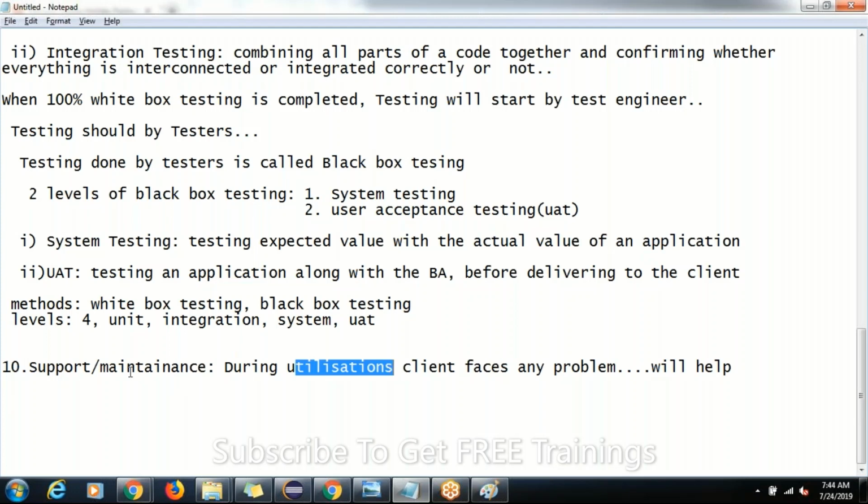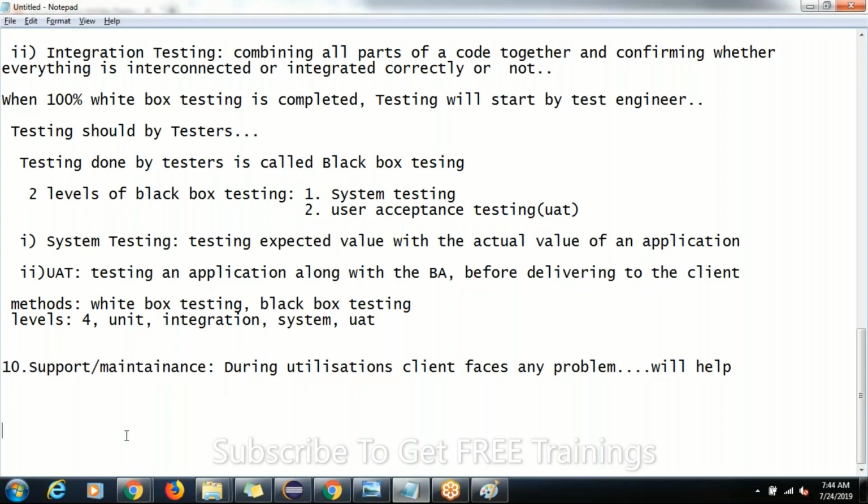So for that there will be a separate support and maintenance team who will work only the night shifts in India. Why? Because they have to give support to the application, as the customers use it in their daytime. So being an employee in India, what do we have to do? A separate support and maintenance team does night shifts.